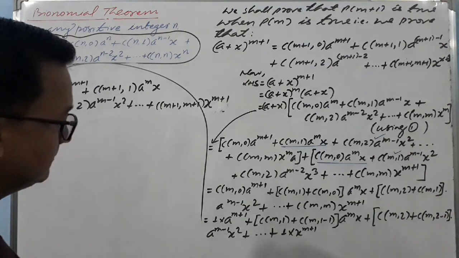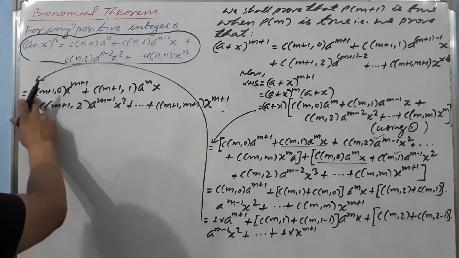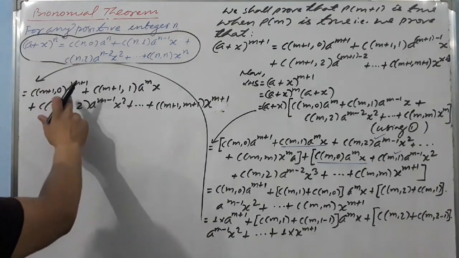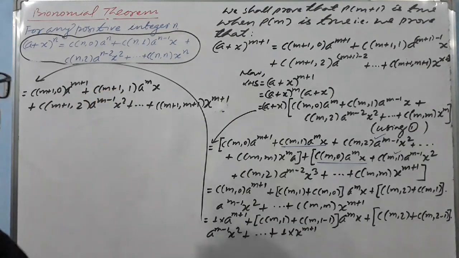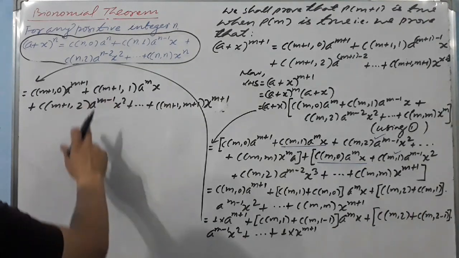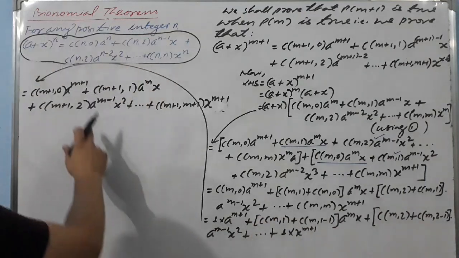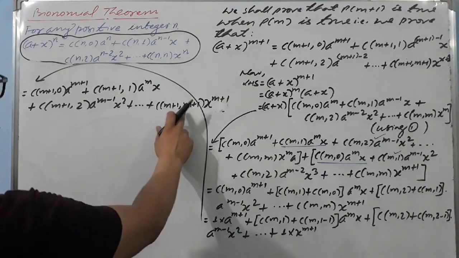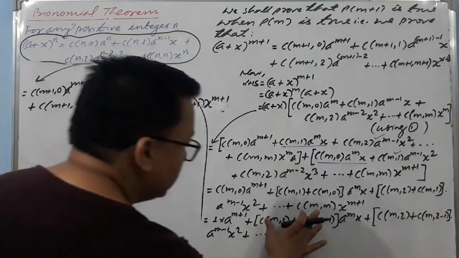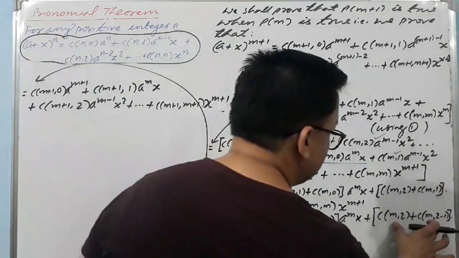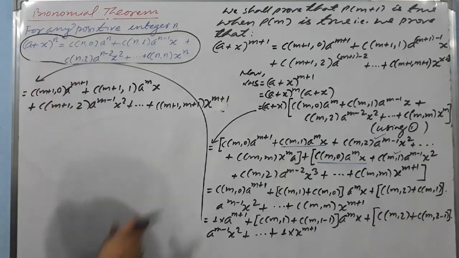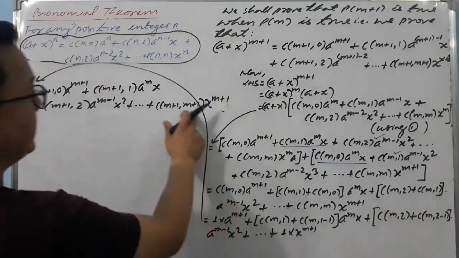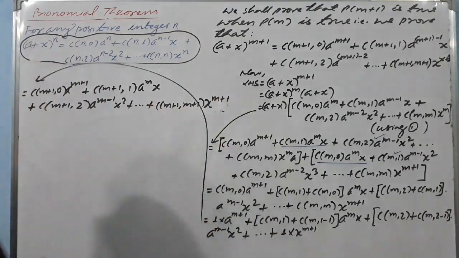Let me tell you again. See up here, the value of this is also 1, a raised to power m plus 1, C of m plus 1 comma 1, a raised to power m x, plus here, using the property as I told you, here also this. Here the value of this is also 1. Now you understood, here we have used the property of combination, and here also we have used the property of combination. Because the value of this is 1, and to make it the same I have written the value of this also as 1. I have converted 1 into this form to make it the same.